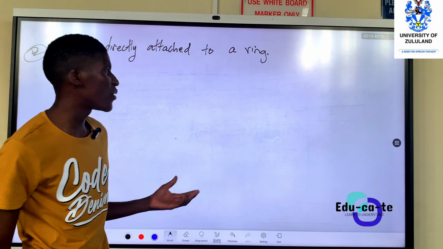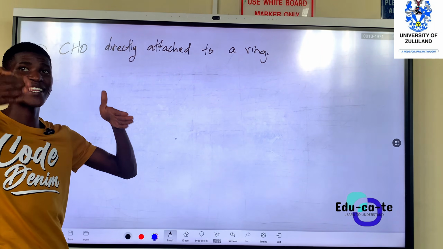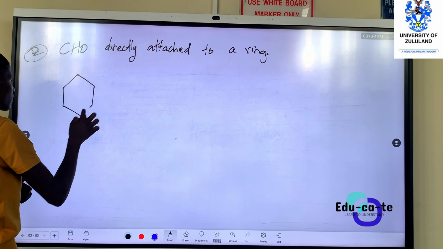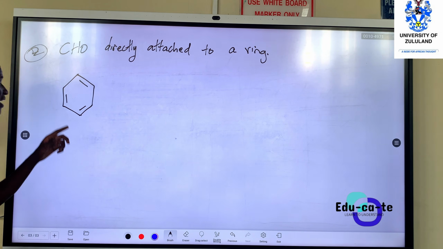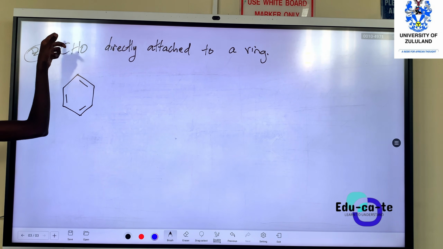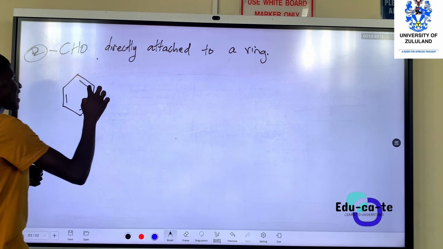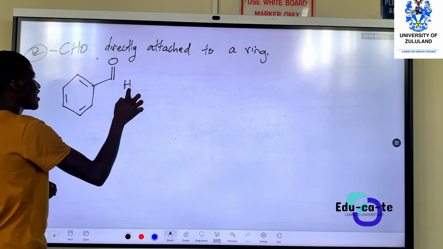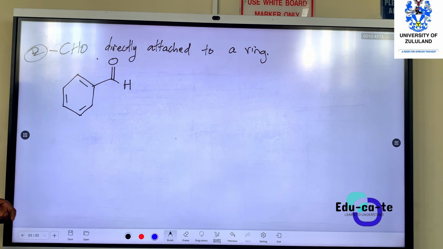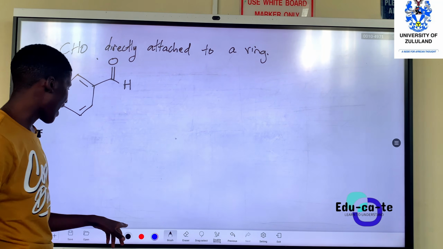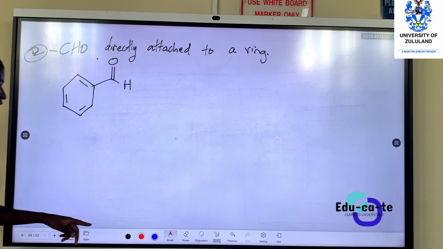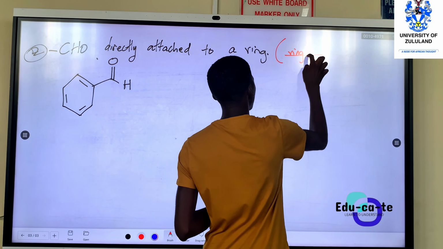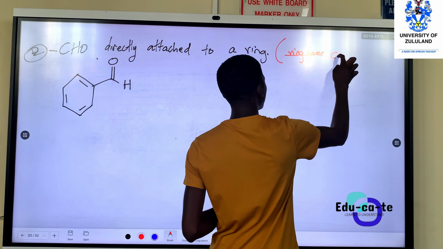Usually we use our benzene ring. As long as it is a cyclic structure, that's a ring. So you can have a benzene ring. This is a benzene ring. If it happens that your CHO group, the functional group for aldehyde, is directly attached to the benzene ring, that's the first scenario. When you have got that scenario, we mention the name of the ring, and then at the end you put